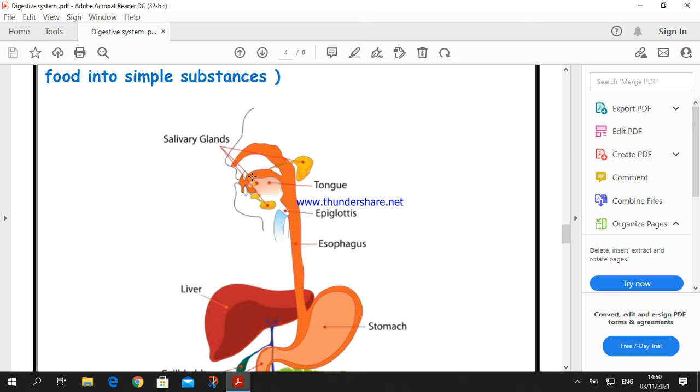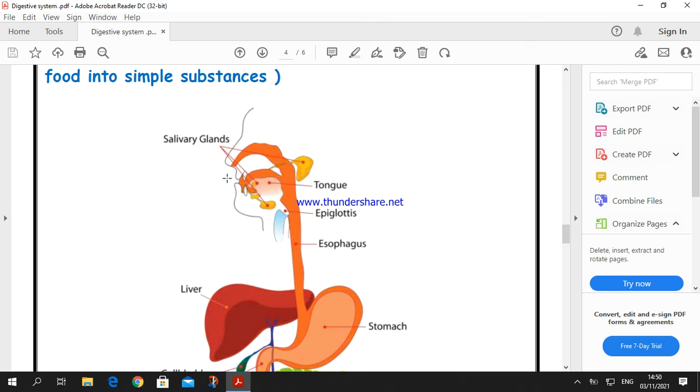So when you chew a piece of bread inside your mouth, you feel a sweet taste, because the starch inside the bread is digested by the action of saliva and changes into sugar.